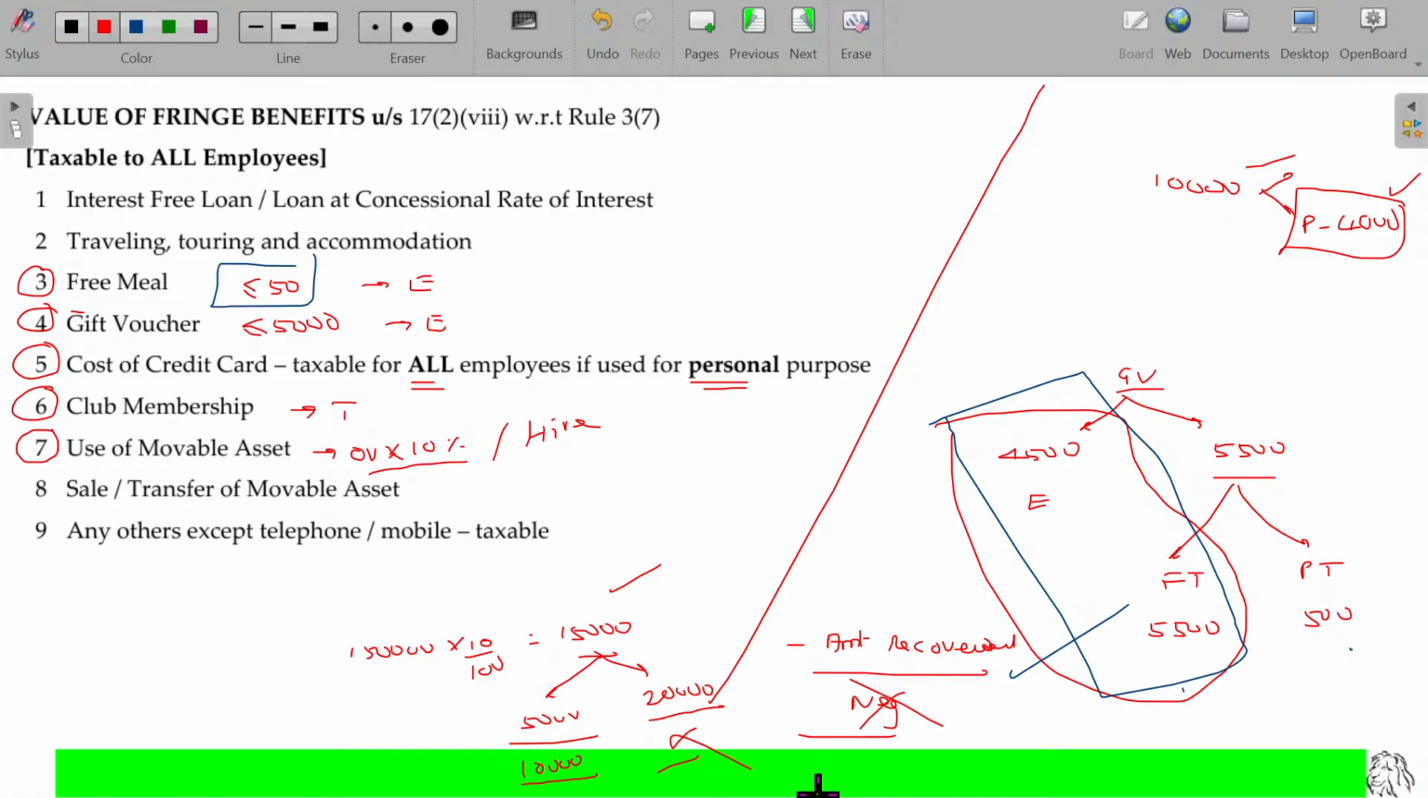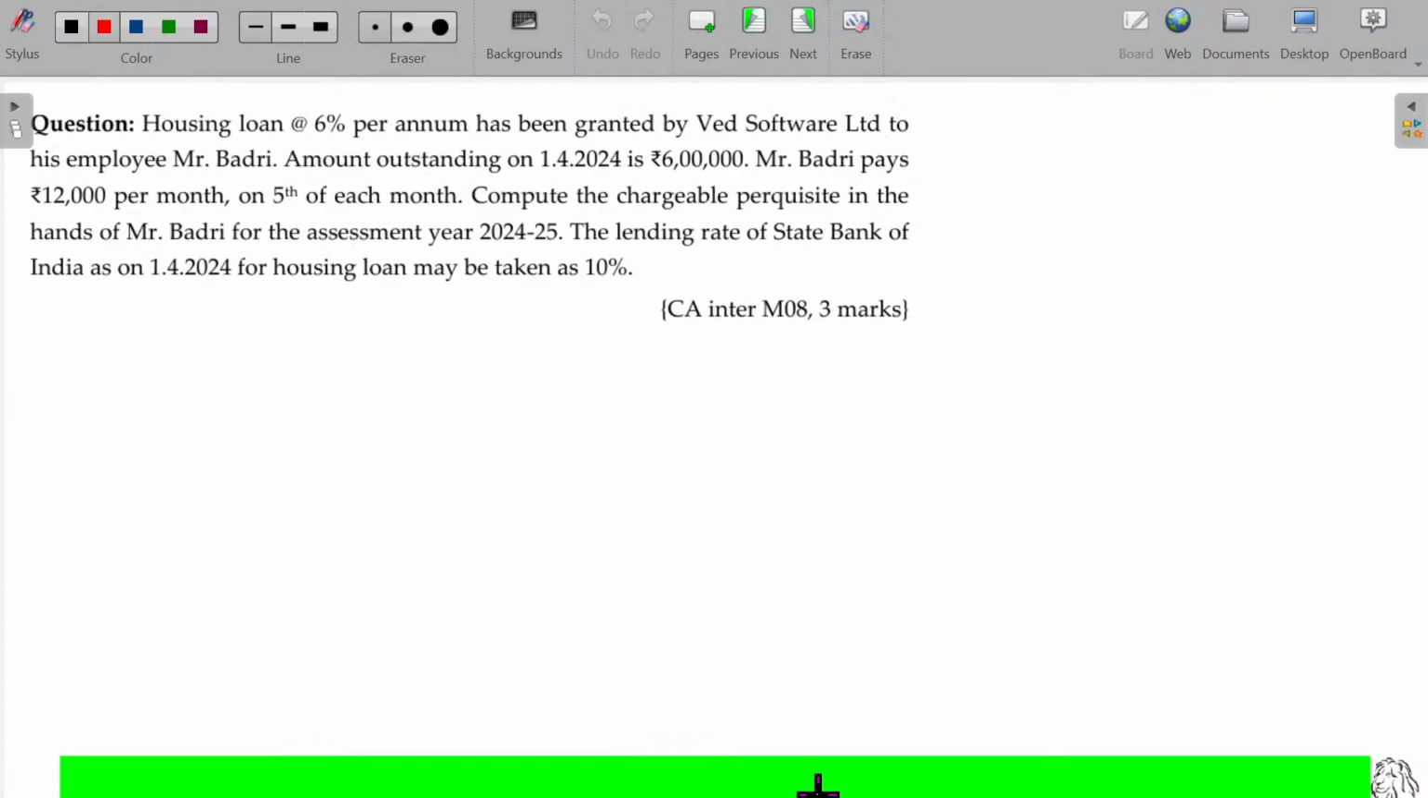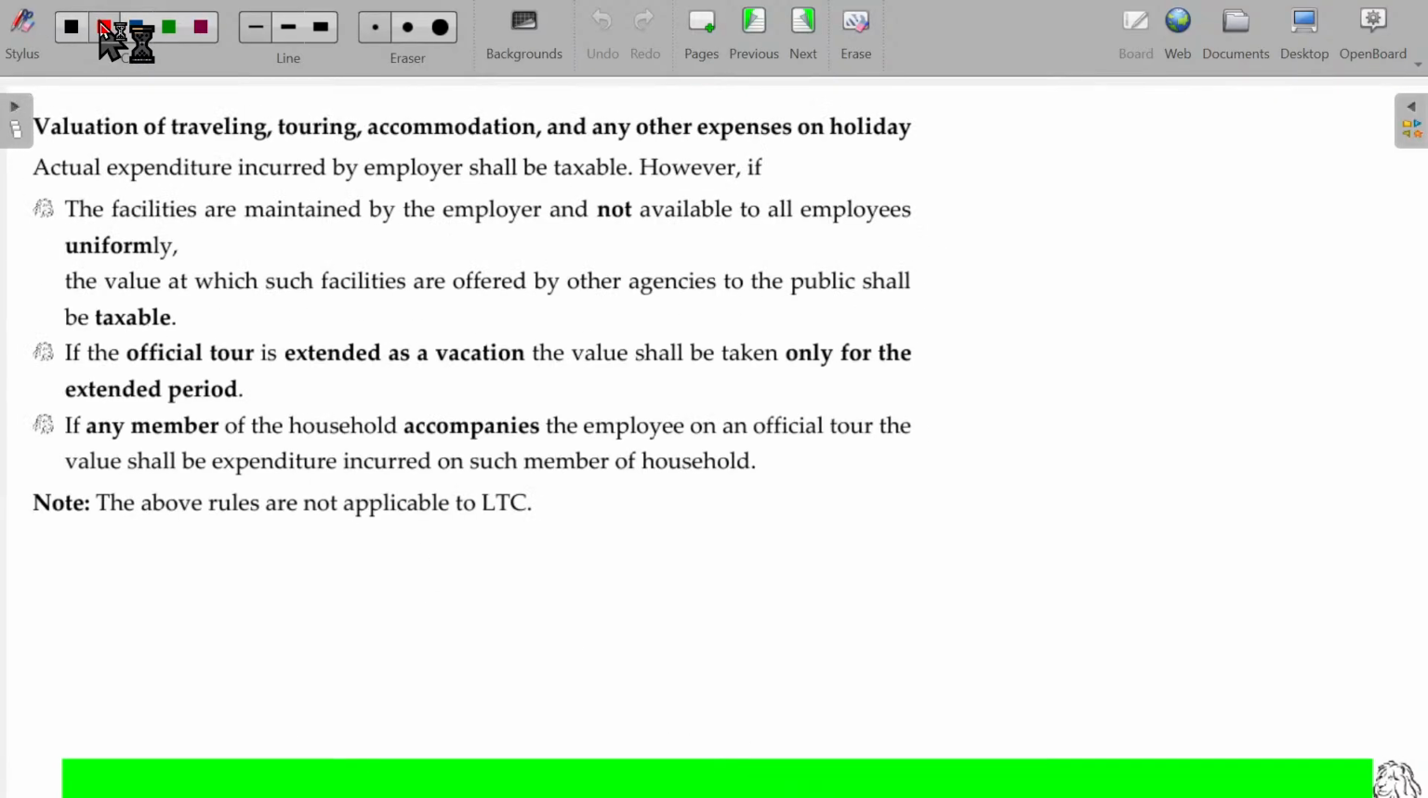Let me try to finish off 3, 4, 5, 6, 7. All these things are attested in detail in this class itself, right? So now, traveling, touring, accommodation, and any other expenses on holiday. Okay, travel, touring, accommodation.